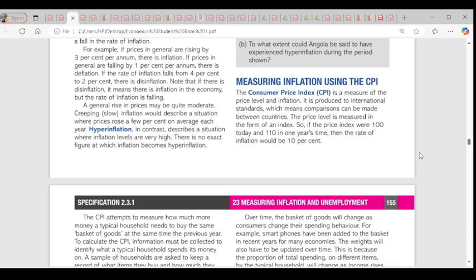Do you understand? So this year, this is the pen we bought this year. That's our basket of goods. So how does the quantity we bought this year compare to the quantity we bought last year? How much do we have to spend this year compared to the previous year? That is the rate of inflation. Do you understand? That is what the Consumer Price Index measures. Do you get the point here?